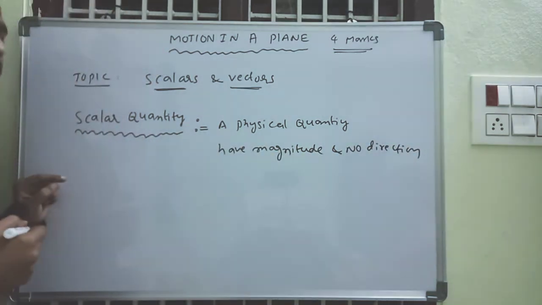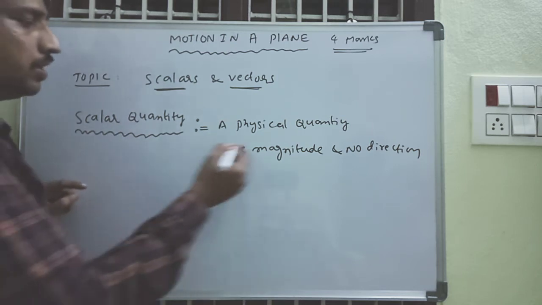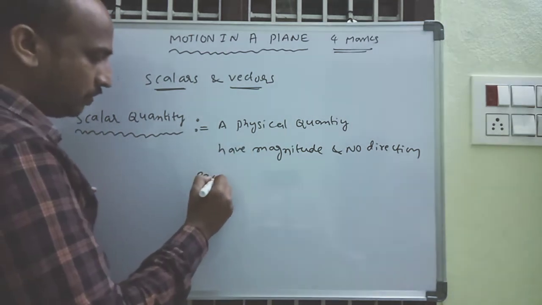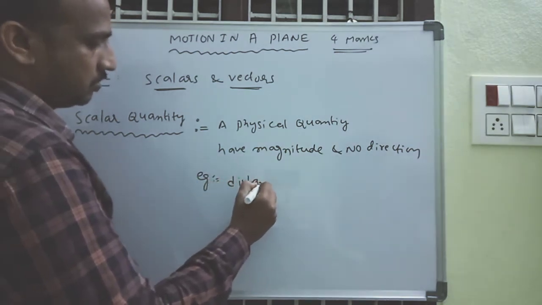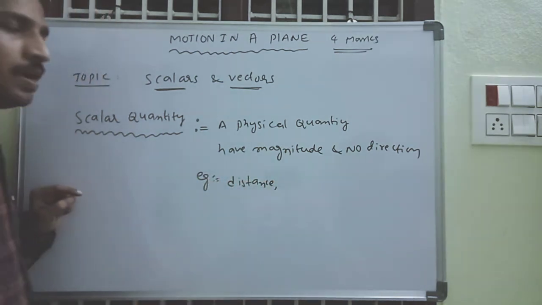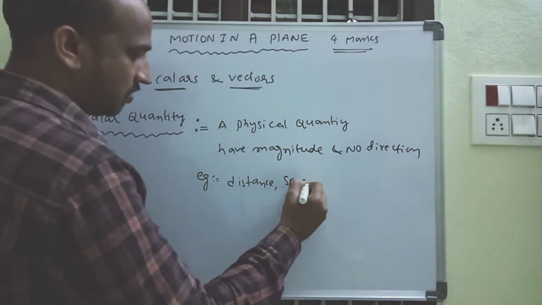So that is called a scalar quantity. For example, distance is a scalar quantity, and speed is a scalar quantity.